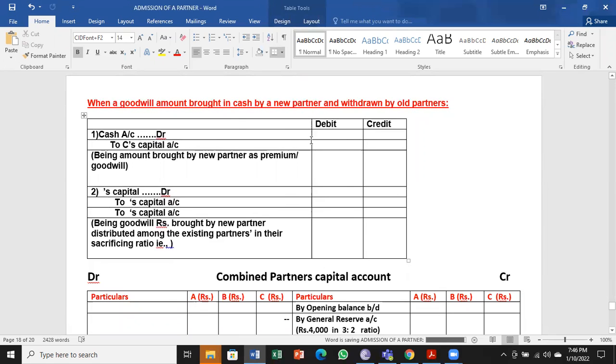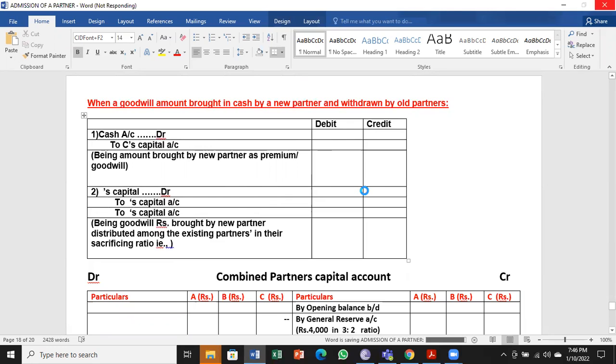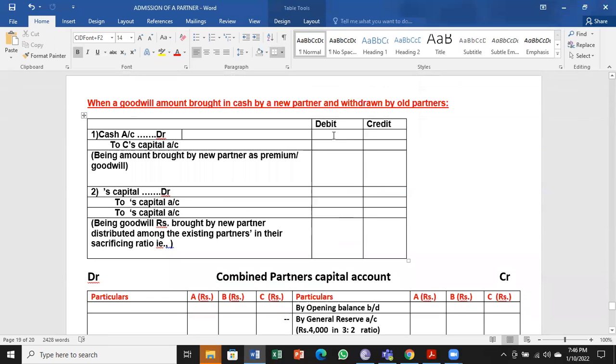So goodwill is 8,000 brought in by the new partner. Then C has to give it to others. So C's account debtor to A's account as well as B's account. So C's capital is debit 8,000.